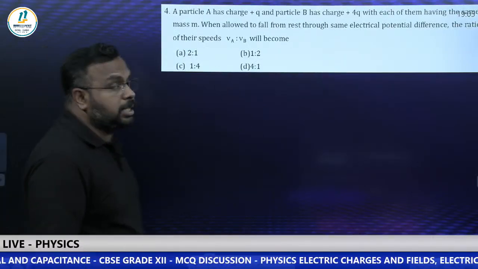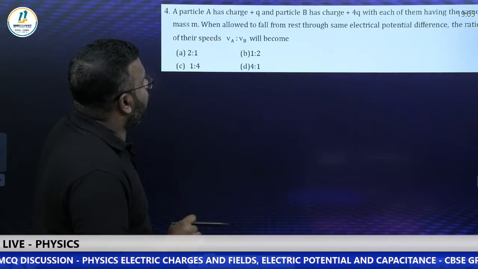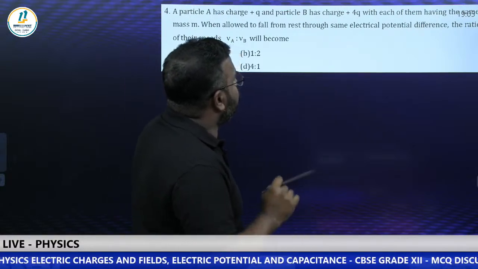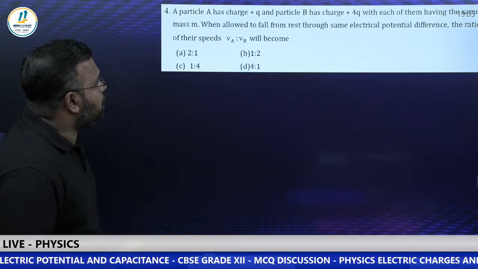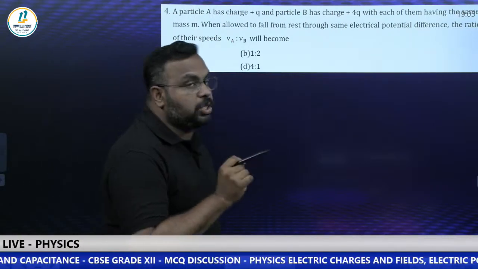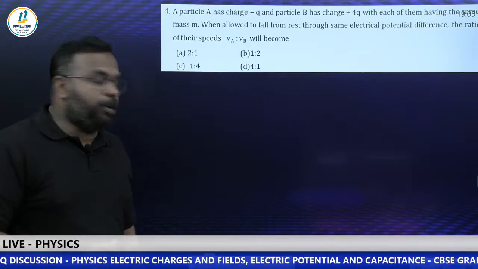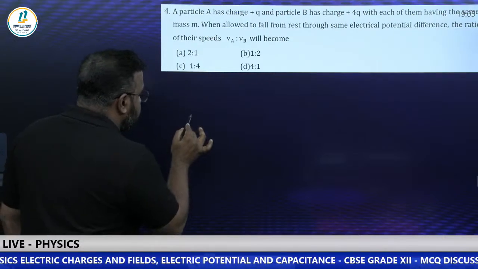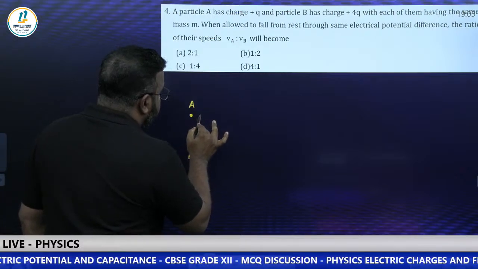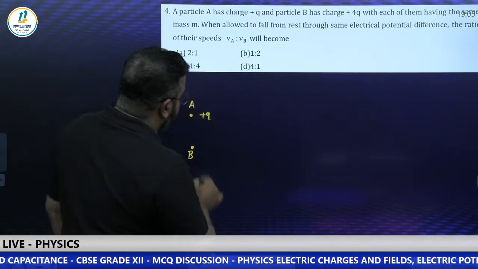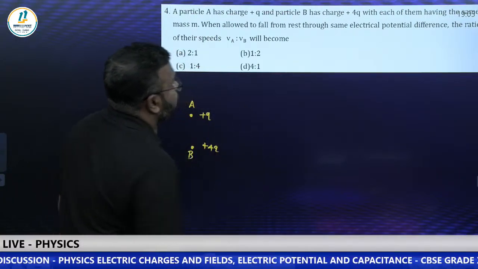I'm trying to cover as many questions as possible in this 1 hour. Fourth question. A particle A has a charge Q and particle B has charge plus 4Q, with each of them having the same mass m. When allowed to fall from rest through the same electrical potential difference, the ratio of their speeds VA to VB. It's a bit tricky question, ratio of velocity. There are two charges, A is given a charge of plus Q and B is given a charge of plus 4Q.